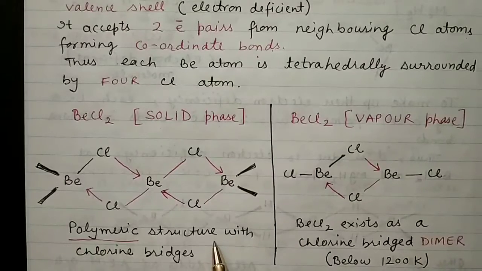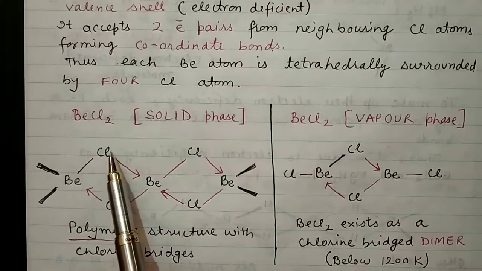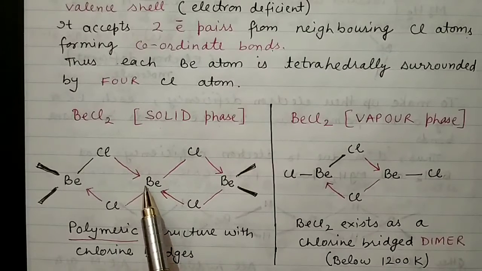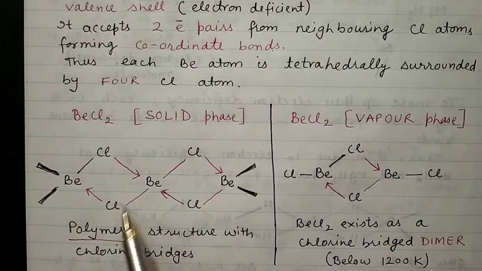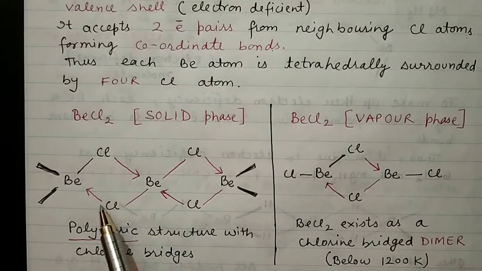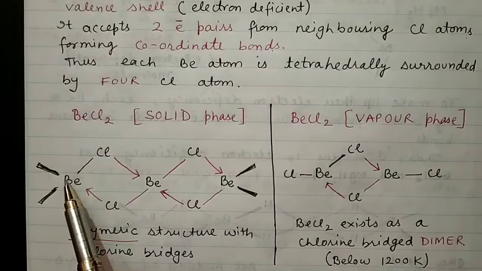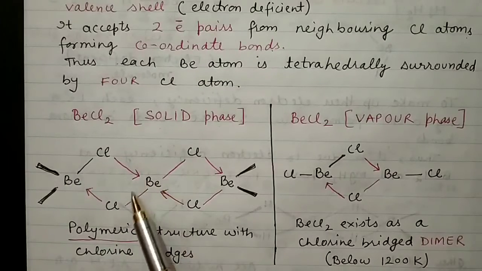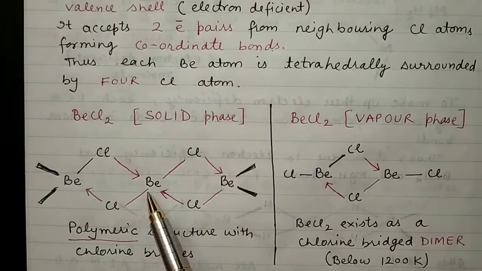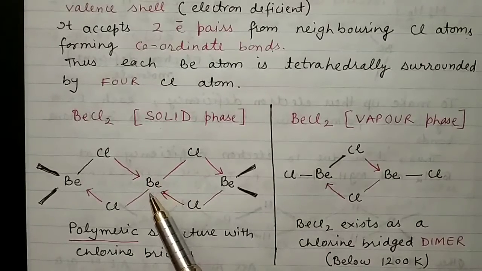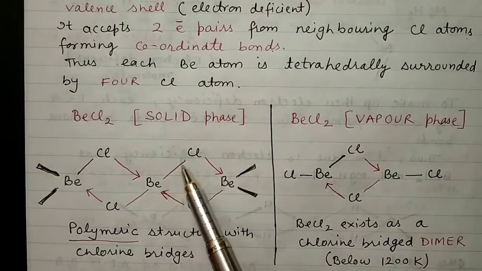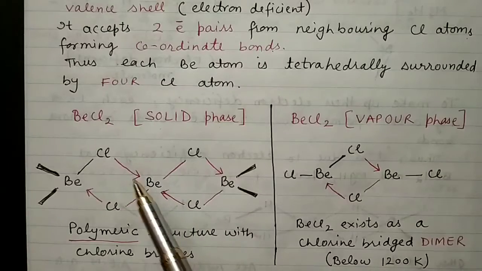Here this is the polymeric structure. The lone pair of this chlorine is going to form a coordinate bond with this beryllium, and again this Cl is going to donate its 2 electrons to this beryllium vacant orbital. So here beryllium now has 8 electrons. It is going to stabilize itself because it has now 8 electrons in its valence shell. So in this central beryllium, we have 2 covalent bonds and 2 coordinate bonds.